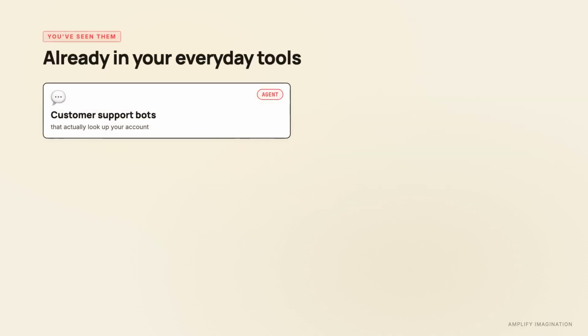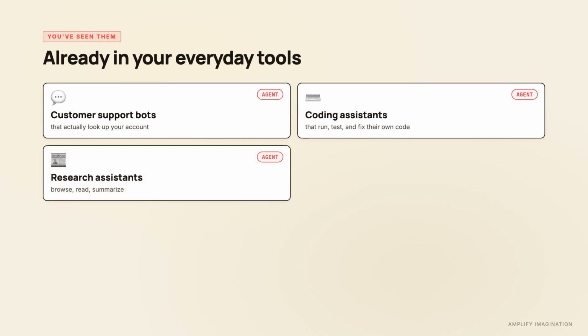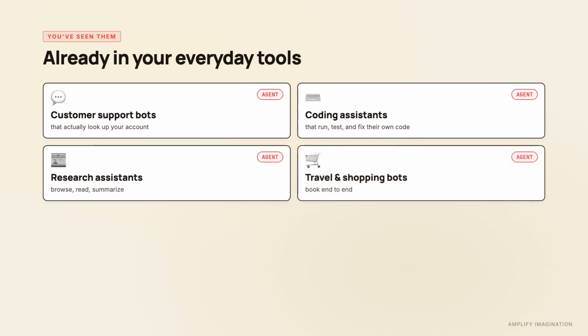Where you've seen agents: customer support bots that can actually look up your account, coding assistants that run, test, and fix their own code, research assistants that browse, read, and summarize, travel and shopping bots that book things end to end. The big shift? With a chat model, you tell the model what to do step by step. With an agent, you tell the system the goal, and it figures out the steps. That's the difference between a chat assistant and an agentic system.